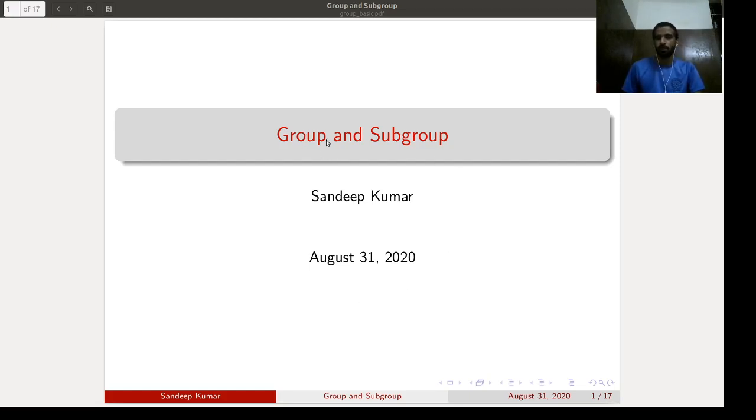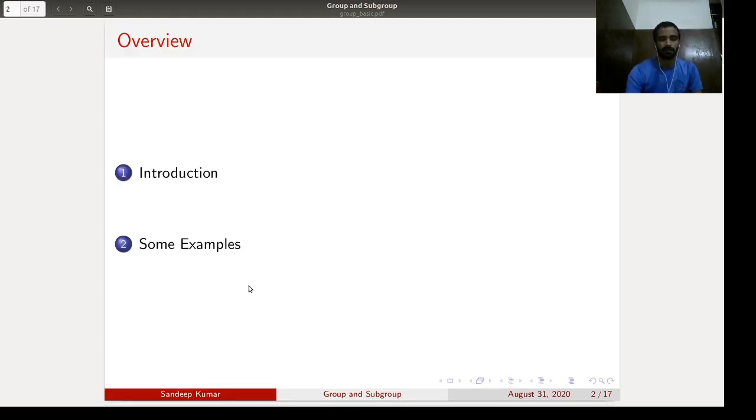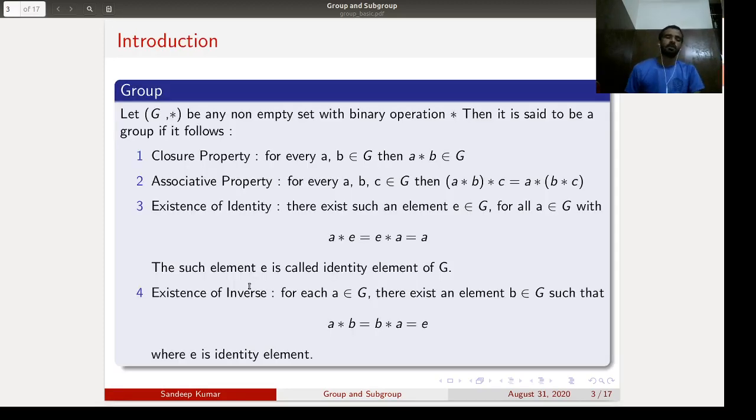What is a group and what is a subgroup? I merely define the term group in this lecture. Let's start. So what is a group? Let G, star be any non-empty set with binary operation star. Then it is said to be a group if it follows the first property, closure property; second, associative property; third, existence of identity; fourth, existence of inverse. What is a closure property?